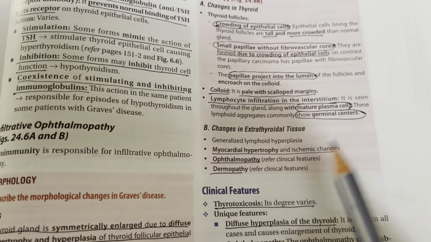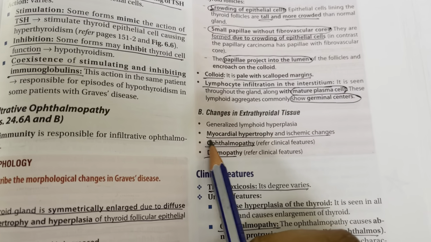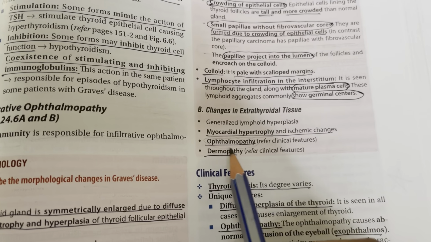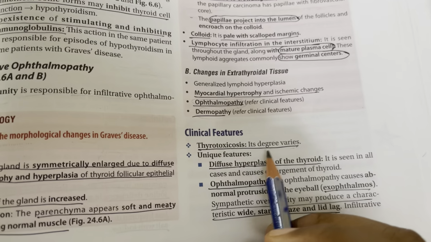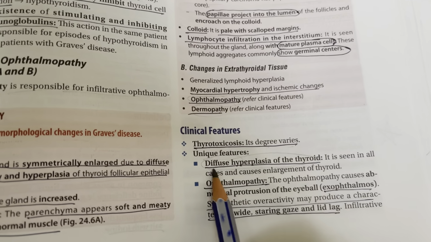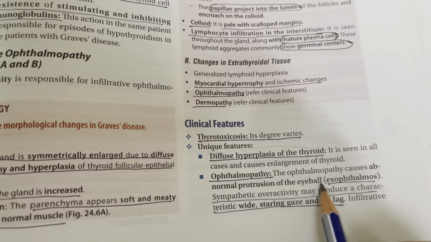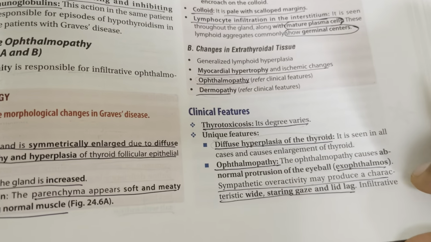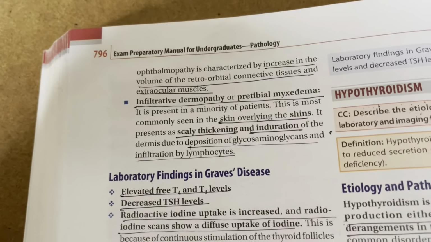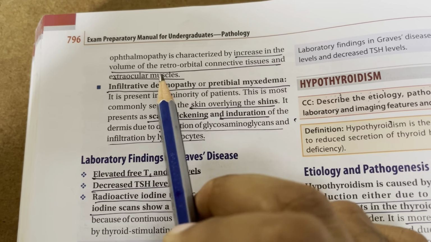Changes in the extrathyroidal tissue: because of the hypermetabolic state your heart pumps more, and because of Starling's law you have myocardial hypertrophy. Next, ophthalmopathy and dermopathy. Next, thyrotoxicosis. The degree of clinical features varies. The unique features are diffuse hyperplasia of the thyroid, and the weight of the gland increases. Ophthalmopathy is abnormal protrusion of the eyeball, exophthalmos. Sympathetic overactivity may produce a characteristic wide staring gaze and lid lag. Infiltrative ophthalmopathy is characterized by an increase in the volume of retroorbital connective tissues and extraocular muscles.